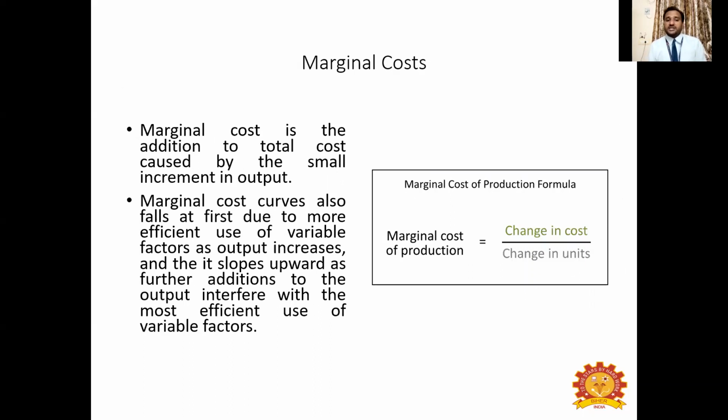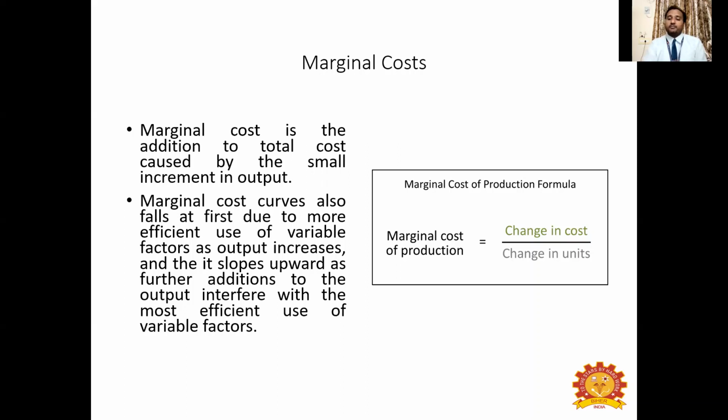So as I told you, marginal cost is the addition to the total cost caused by a small increment in the output level, right? So marginal cost also falls at first due to more efficient use of variable factors as output increases. In any business, first it will be more efficient, where the average cost will be very low. It will keep on going down. After some time, it becomes less efficient, so you have to incur more and more money for producing 1 unit of output.